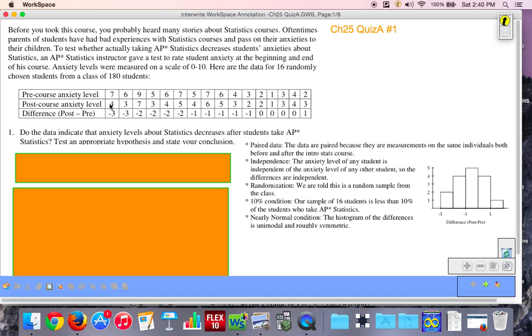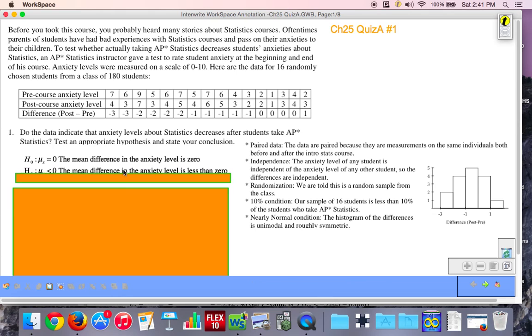The null hypothesis here is the mean difference in anxiety level is 0. That means that there was no improvement. The student was just as anxious at the beginning of the class as at the end of the class. And our alternative would be that the mean difference in anxiety levels is less than 0. Hopefully AP Stats has actually decreased the students' anxiety. And that's what you would see here.